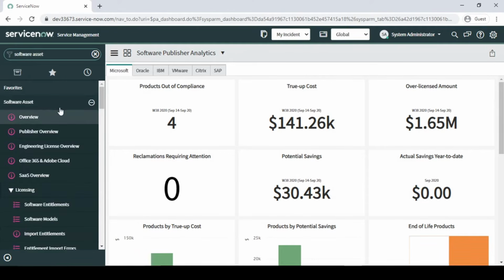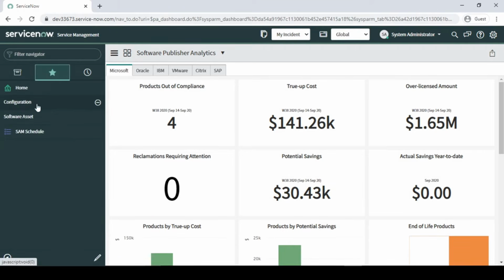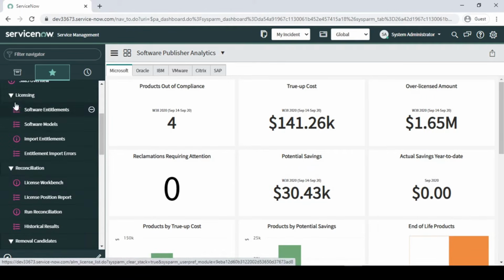So here is the thing, guys. The software asset will come over here. I have just added it to favorites, so here in the favorites section it is coming. Under the licensing modules, we have a software entitlement. Basically, this is a license that we are purchasing from the vendor. Let me just click on this.